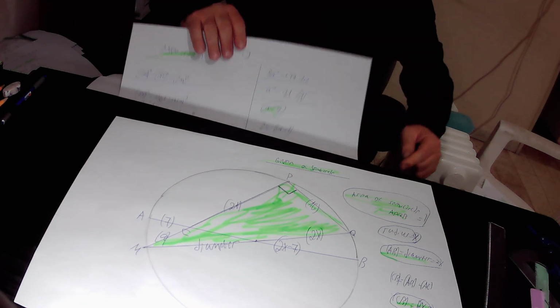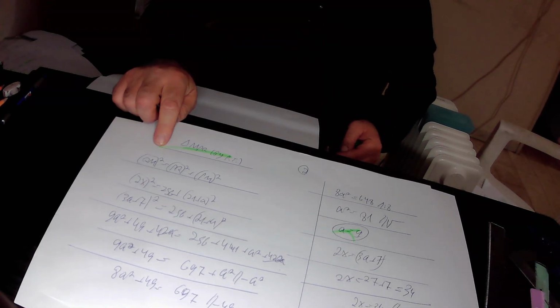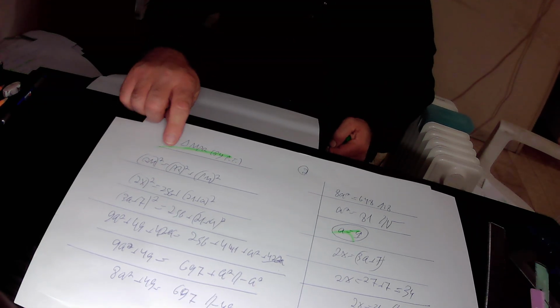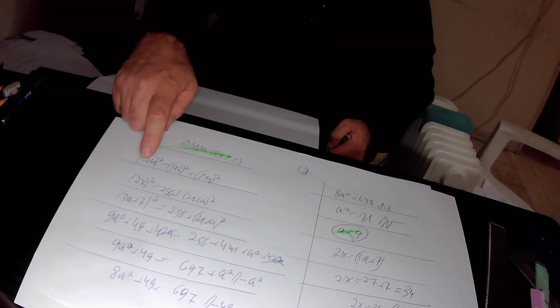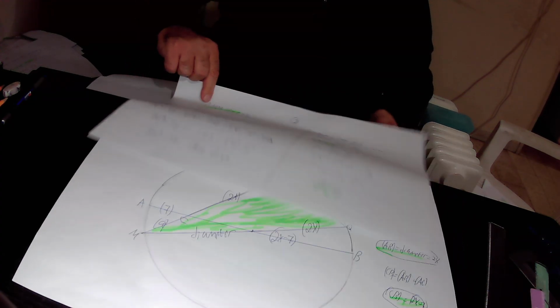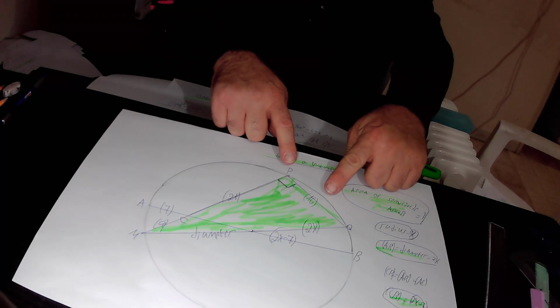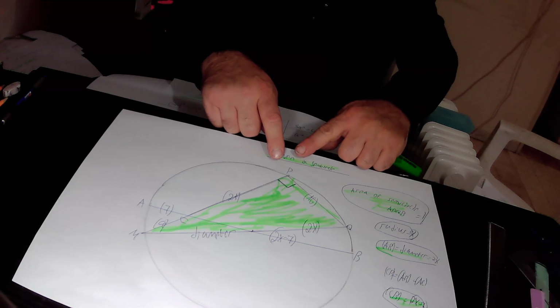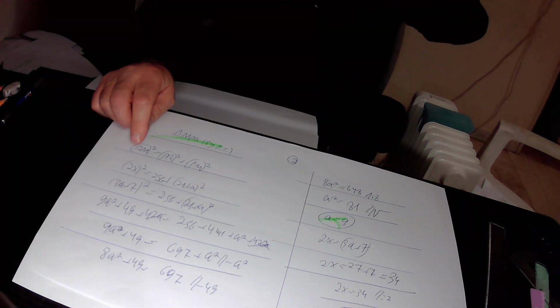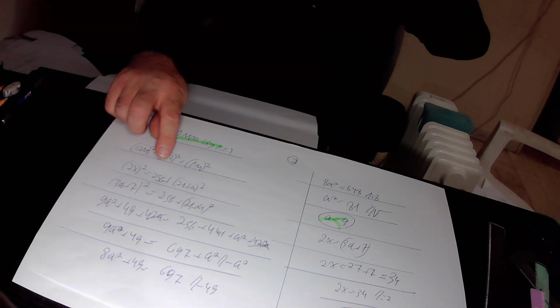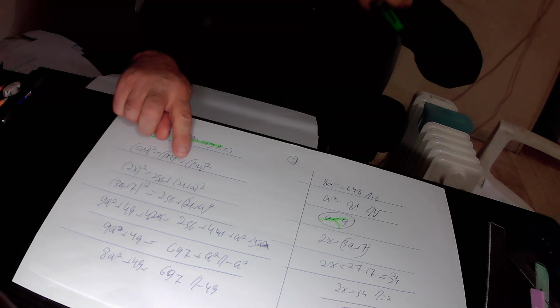So in total, we found that (2x) squared equals PQ squared plus PM squared. QM is 2x, therefore QM squared is (2x) squared. PQ is 16, therefore PQ squared is 16 squared, that is 256, plus PM squared. PM squared is (21 plus 8) squared. So we found that (2x) squared equals 256 plus (21 plus 8) squared.